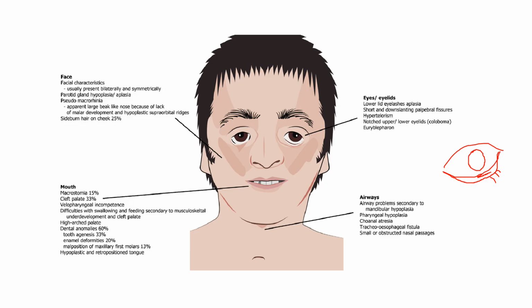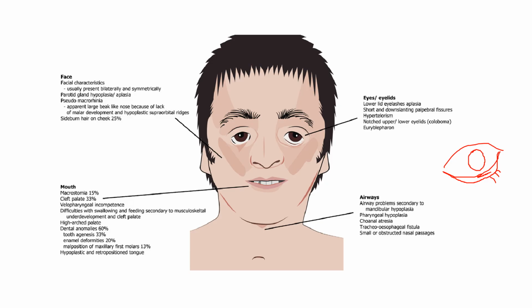So notable features in eyes and eyelids: there is lower eyelid aplasia, short or down slanting palpebral fissure, globe retropositioning, hypertelorism, and coloboma, which is the notching of upper or lower eyelids. Euryblepharon is seen. Talking about the mouth, there is macrostomia. Cleft palate can be seen in about 33% of patients, so it varies. Anywhere between 25 to 33% is noted, which is about one fourth of the population with Treacher Collins syndrome.